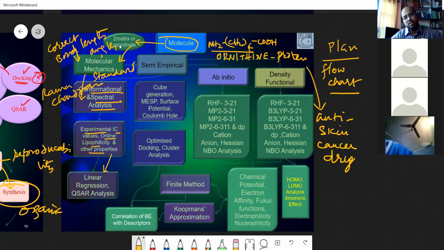QSR means it is a big data system. Okay. Then after molecular mechanics, you can go for the semi-empirical method 1, the ab initio method 2, and the density functional method 3.